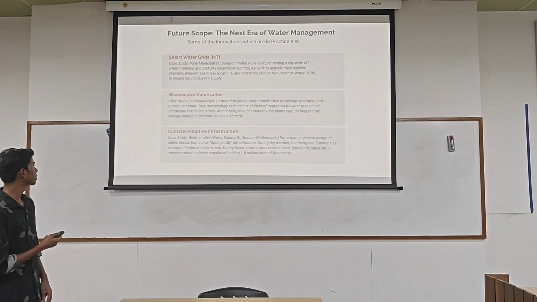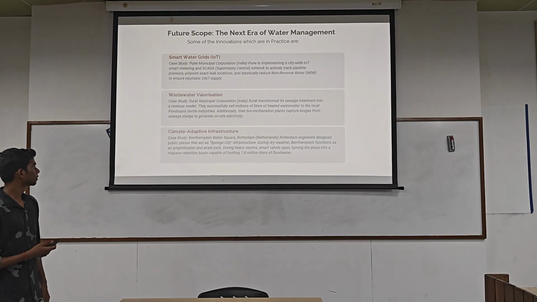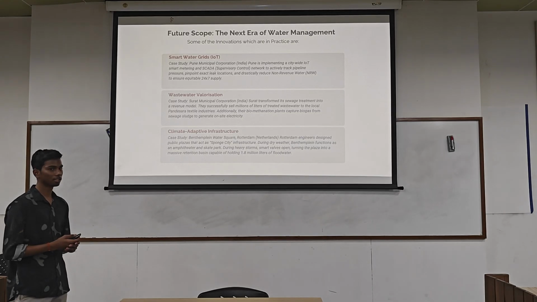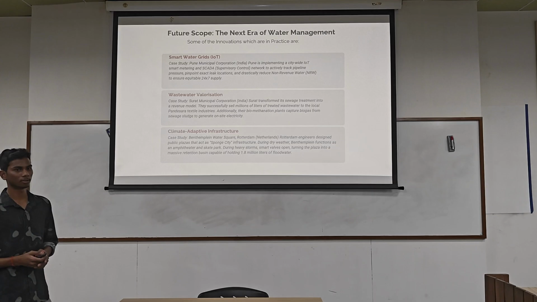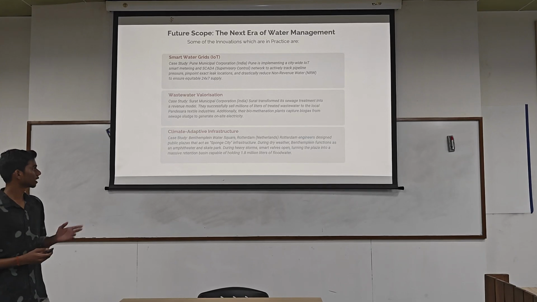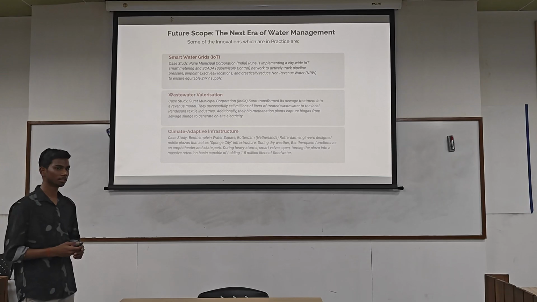And the second is wastewater valorization. This is implemented in Surat. They successfully sell millions of liters of treated wastewater to their local textile industries, and they use sewage sludge to extract biogas, and they are implementing it to generate electricity on their side.